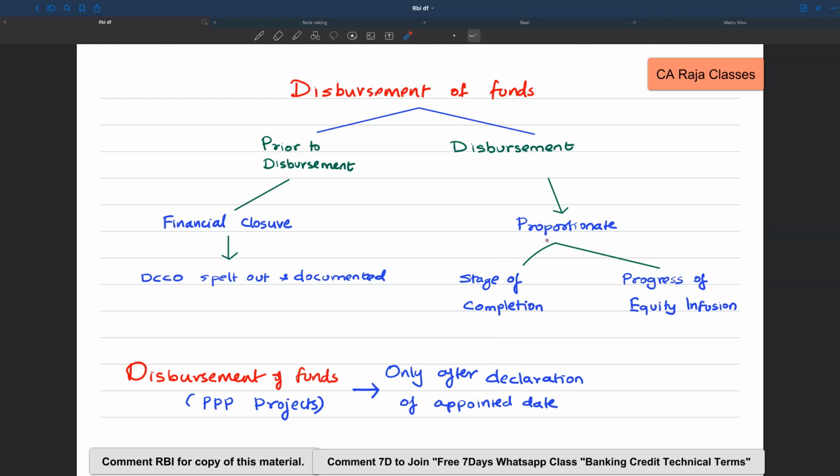And it should not just be linked with the stage of completion, it should also be linked with the progress of equity infusion, because for every tranche of disbursement, there should be simultaneous or upfront contribution of the margin by the promoters in the form of equity or as agreed. So disbursement should be proportionate with the stage of completion and with the progress of equity infusion. And if you take PPP projects, that is public-private partnership projects, the disbursements should begin only after the declaration of appointed date of the project.